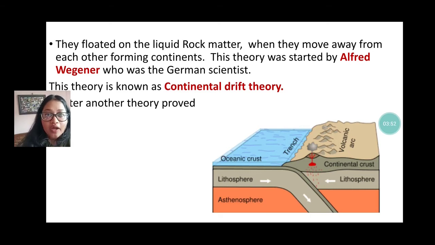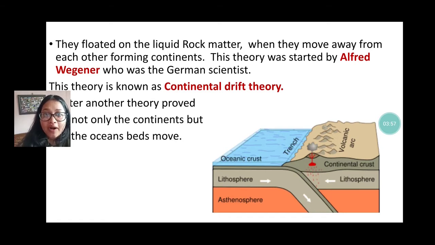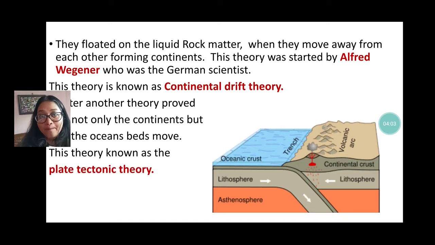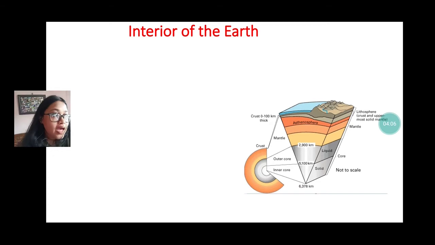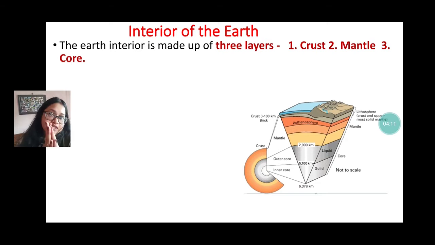Okay, next one, there is another theory. They proved that not only the continents but the ocean's bed also moved. Okay, this theory is known as the plate tectonics theory. Okay, next one we will discuss the interior of the earth. We already discussed how the earth is formed, how the water bodies and all the supercontinents were divided in the continental drift theory, and how the plates move and create the continents and the oceans. Now here we will discuss the interior of the earth.